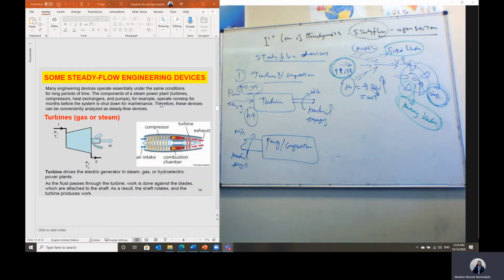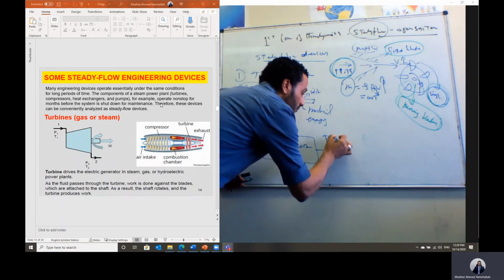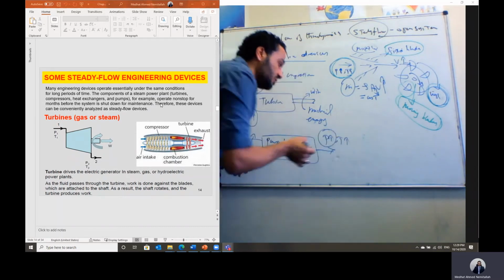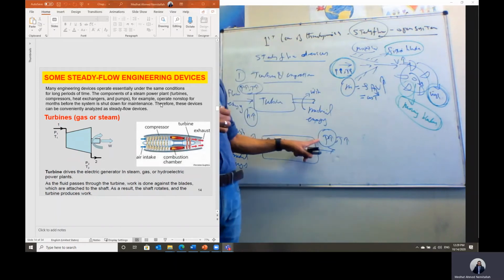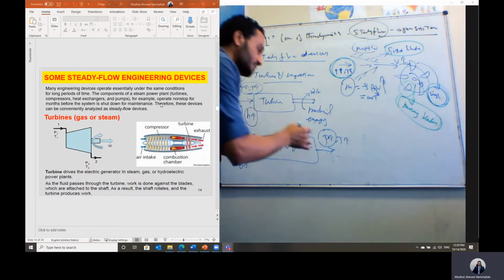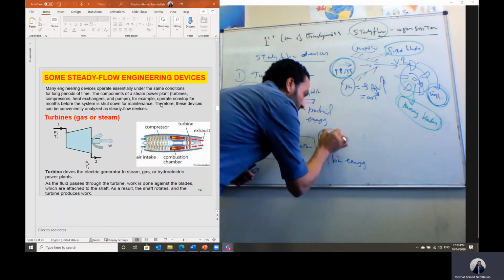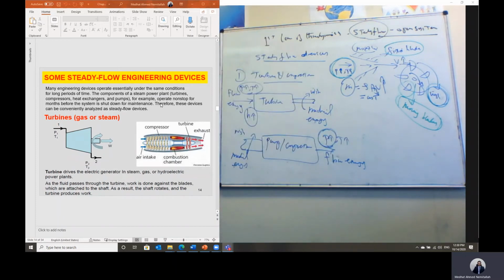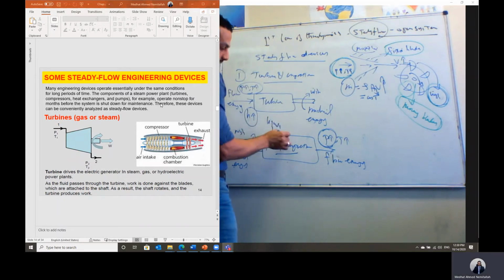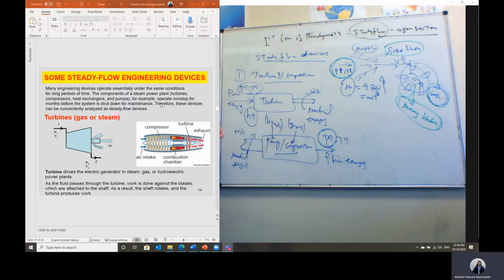So we have a rotating shaft, and at the outlet of this compressor, we can have a flow of high pressure. The main function of the compressor or pump is to raise the pressure, and when we raise the pressure, the temperature also will be raised as well. So what we get out of the pump is flow energy in terms of a flow of high pressure, and this is the main function of the pump and compressor. Pump is dealing with liquids, and compressor is dealing with gases.